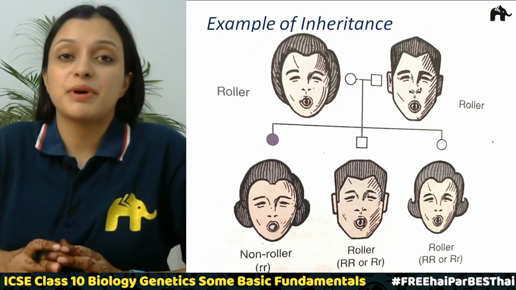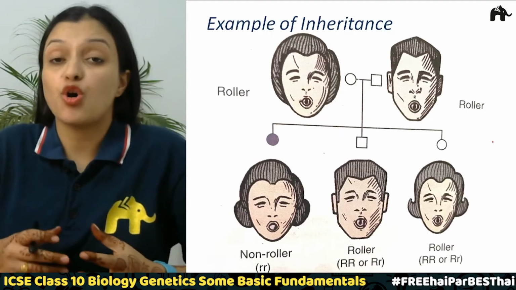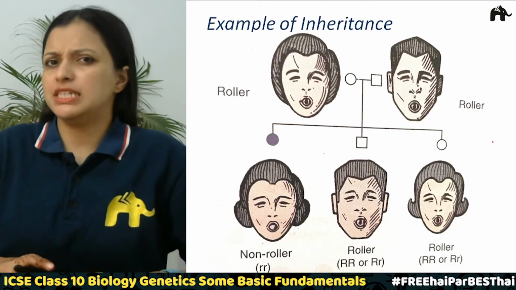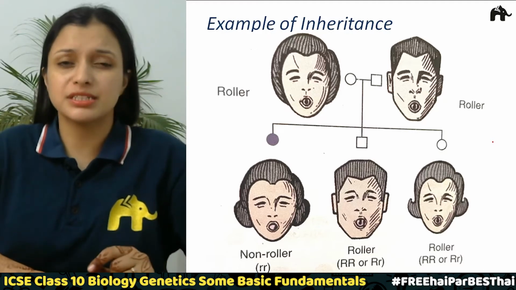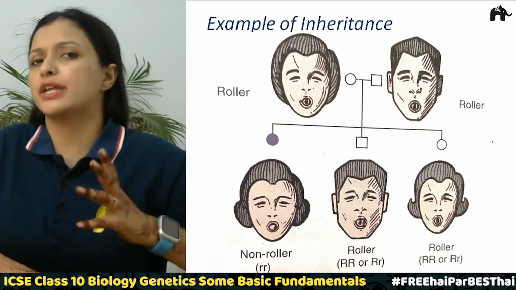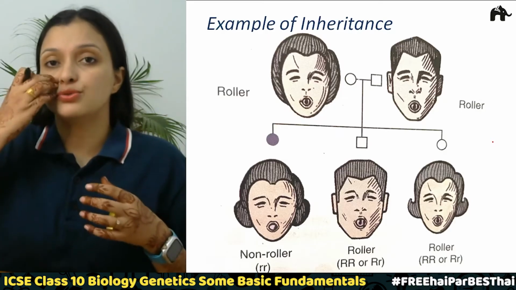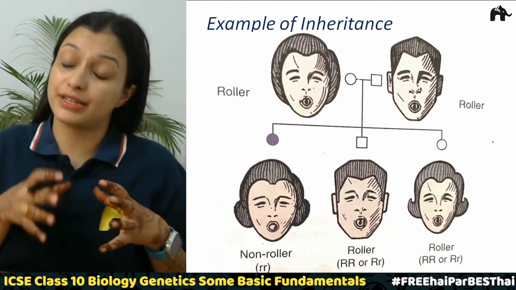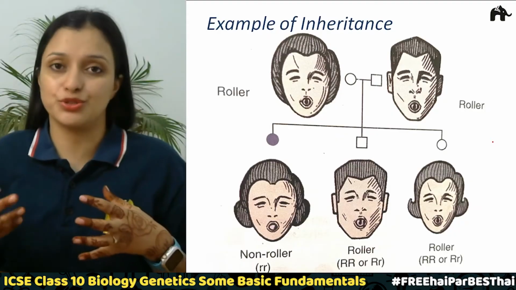So now talking about examples of inheritance. We were taking the example of rolling your tongue, right? We have seen that the maximum number of individuals can roll their tongues, and there are a few who cannot do that, right? We will understand this using an example where there are two parents who can roll their tongues, and let's see what their children can do, right?